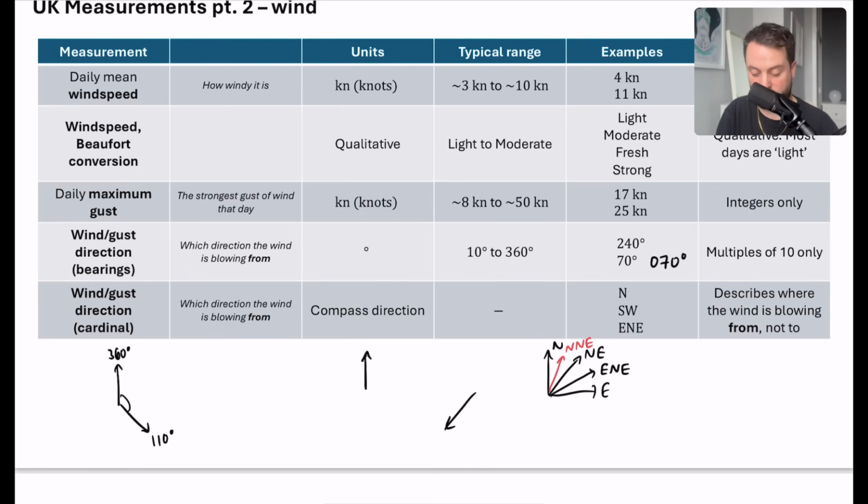Now here is the most annoying thing: for the wind direction, it is describing which direction the wind is blowing from, not to. So if you felt the wind was blowing in this direction, actually we would be describing the cardinal direction as this one. We would actually be doing it as the opposite. We're describing where the wind is coming from, not where it feels like the wind is going.